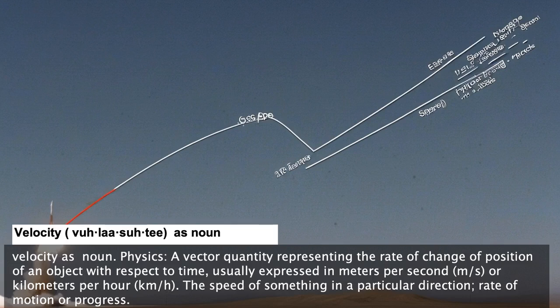Velocity, noun. Physics, a vector quantity representing the rate of change of position of an object with respect to time, usually expressed in meters per second, m/s, or kilometers per hour, km/h. The speed of something in a particular direction, rate of motion or progress.